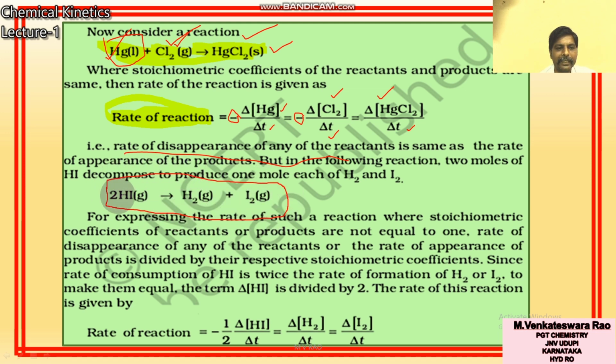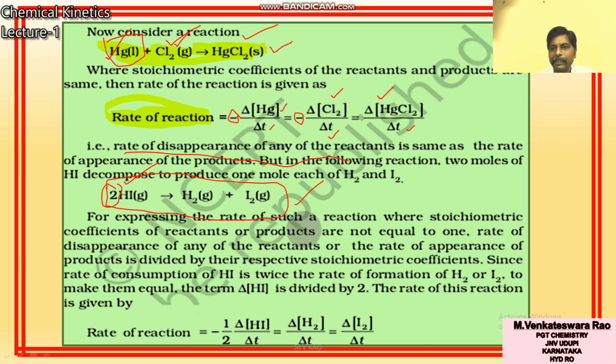2HI gives rise to H2 plus I2. Your reactant is HI, and the products are H2 and I2. If I want to express rate with respect to HI, the coefficient 2 is there, so automatically it will come as 1 by 2. So rate is equal to minus 1 by 2 delta HI by delta t. Here there is no coefficient, here also no coefficient. These are products, so plus. If it is a reactant, minus.